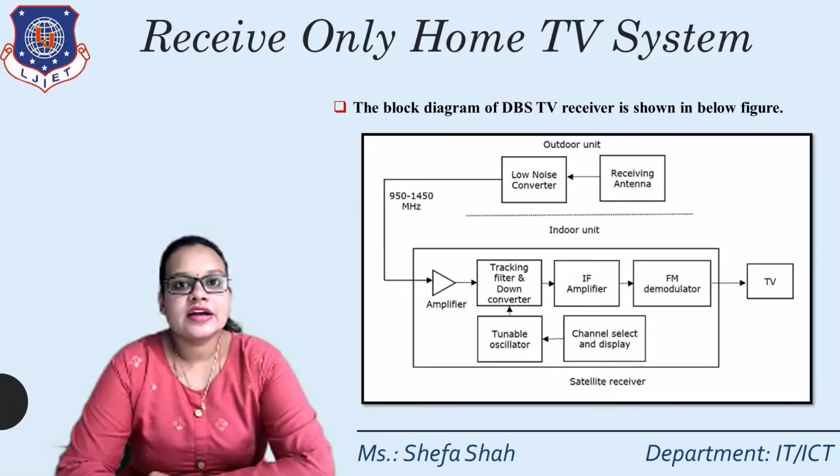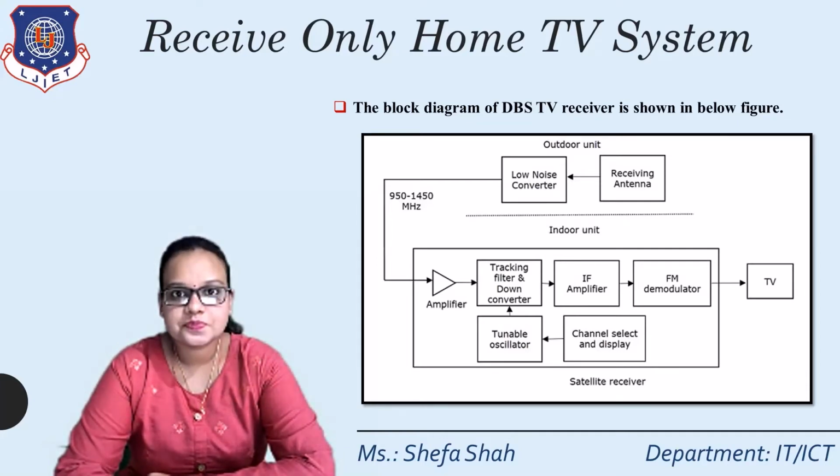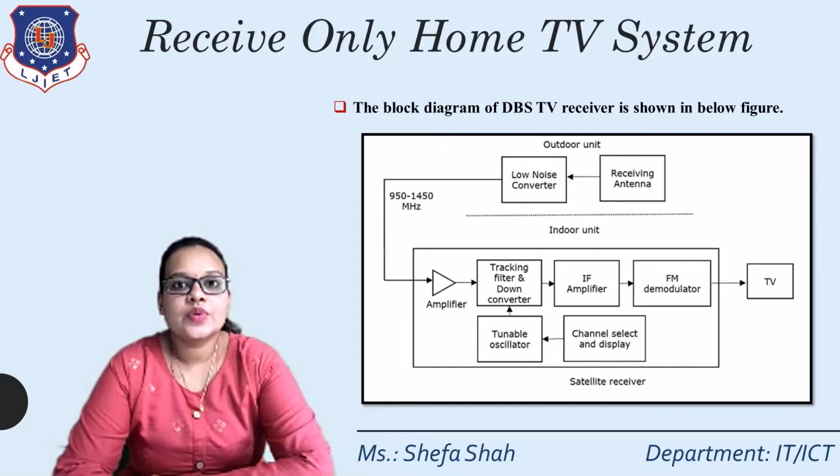Now this horn antenna will convert the multiplexed signal by demultiplexing into one signal, and it will go into the low noise converter. In a communication system, whenever we receive any signal at the transmitting side or the receiving side, we first pass it through a low noise amplifier, that is the low noise converter. Due to this, the weak signal will be amplified, and again noise will be added to it. So this is the outdoor unit.